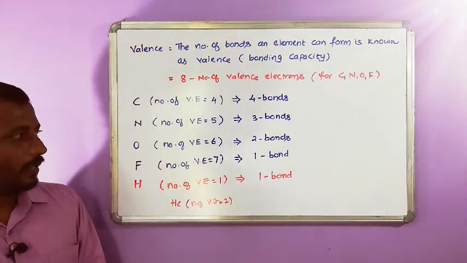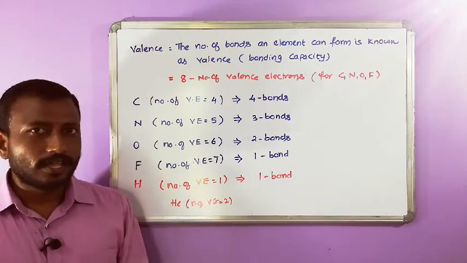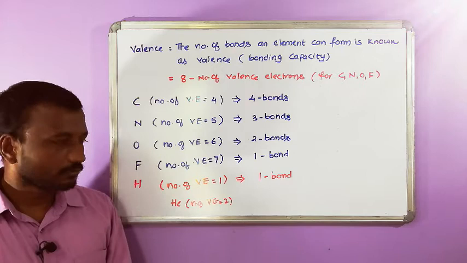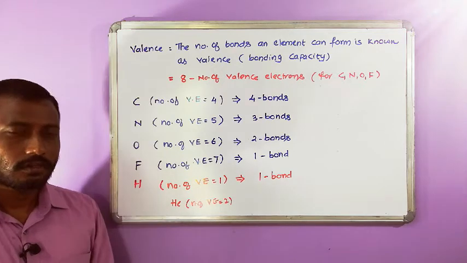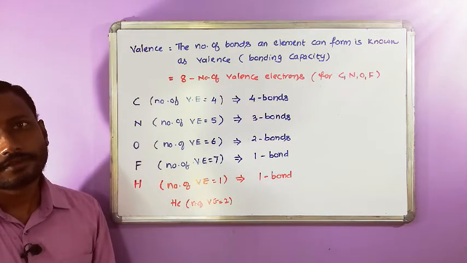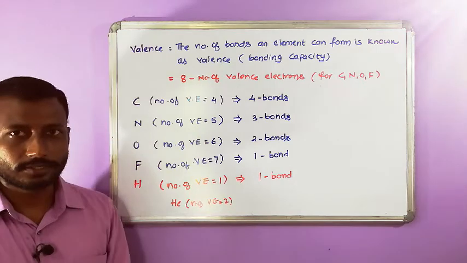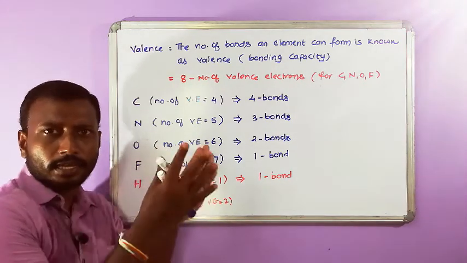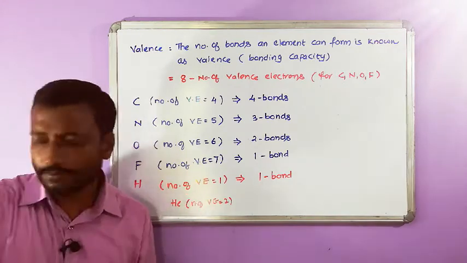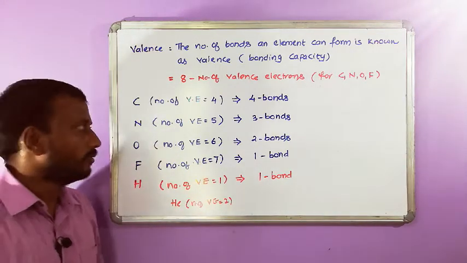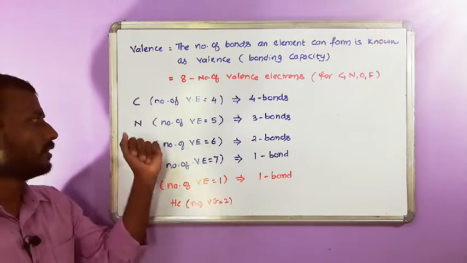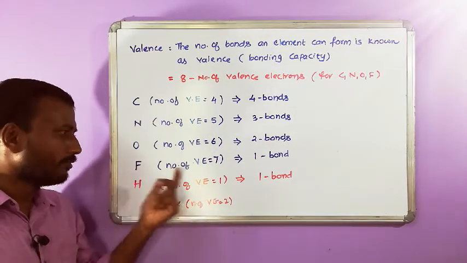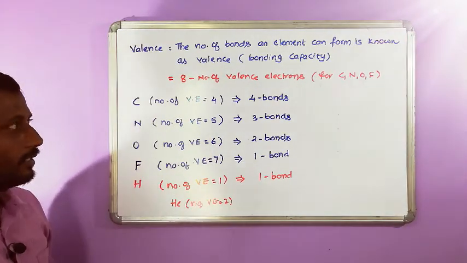After discussing this valence, what do we have to discuss? How many bonds you got, and how bonds are forming. We have seen A combining with B. Now how are bonds forming? You came to know oxygen should form 2 bonds, nitrogen 3 bonds, carbon 4 bonds, hydrogen 1 bond.